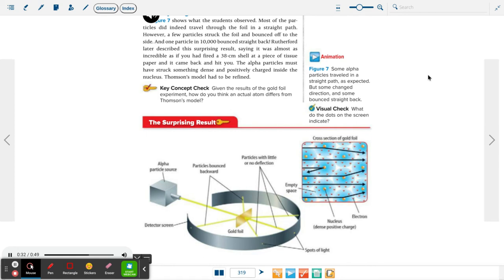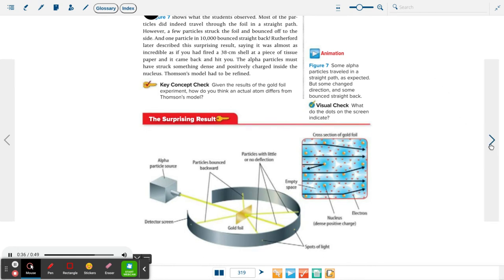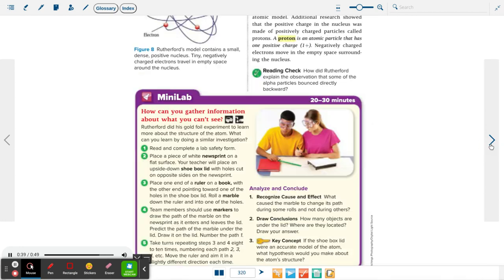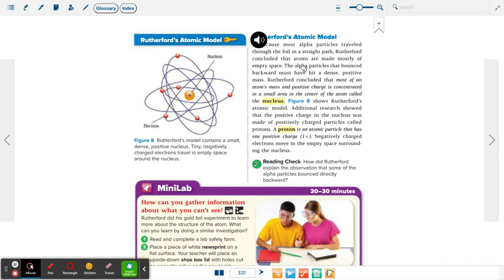The alpha particles must have struck something dense and positively charged inside the atom. Thomson's model had to be refined. Rutherford's atomic model. Because most alpha particles traveled through the foil in a straight path, Rutherford concluded that atoms are made mostly of empty space. The alpha particles that bounced backward must have hit a dense, positive mass.